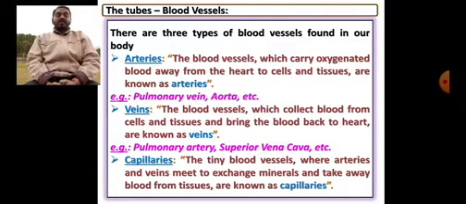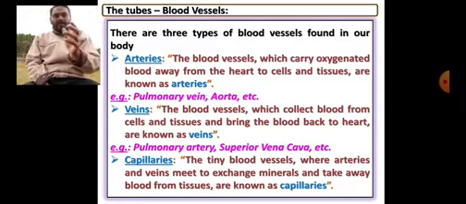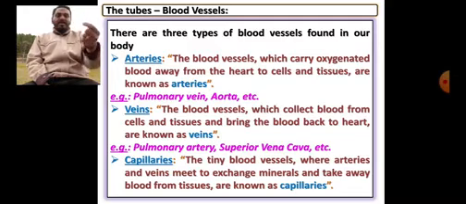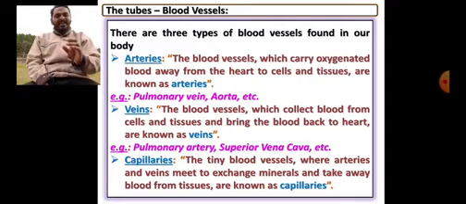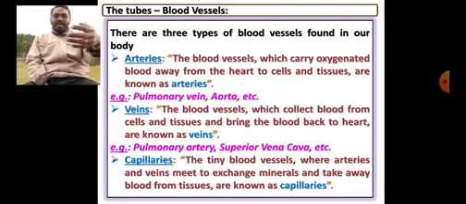Examples for arteries: pulmonary vein. Its name is vein, but you are telling it is an artery. You may raise a question. Actually, this name was first given by William Harvey, the one who discovered the blood circulation and the heart structure and all. He mistakenly named this artery a vein. So just to commemorate and give respect to him, the same name is retained as it is. So this is one of the arteries which is called a vein, and in the same way the vein which is called an artery is the pulmonary artery. Actually the pulmonary artery is a vein, and the pulmonary vein is an artery. So you don't get confused like that. Why are they named like that? I have given this clarification.